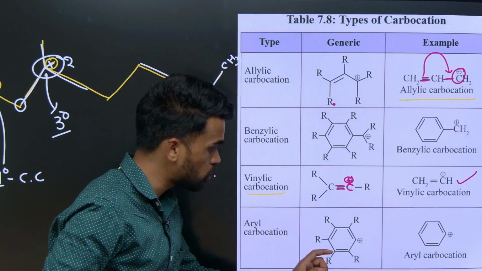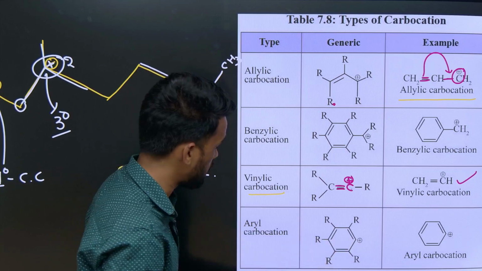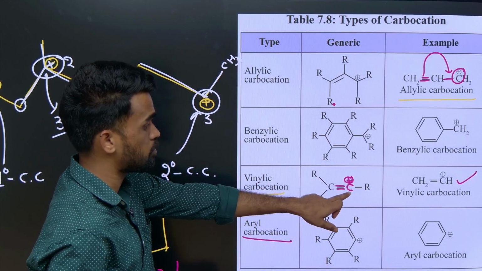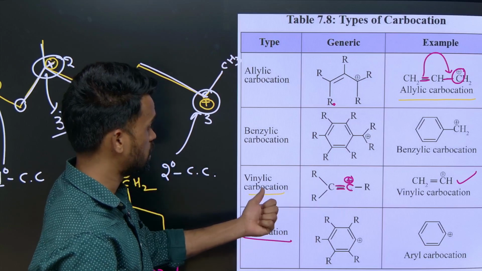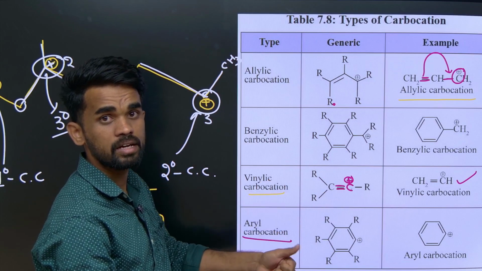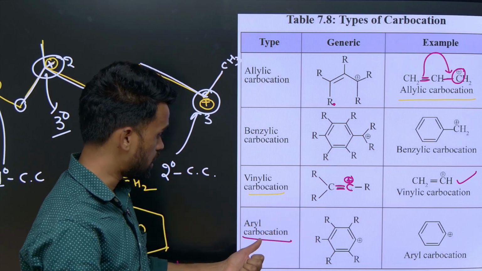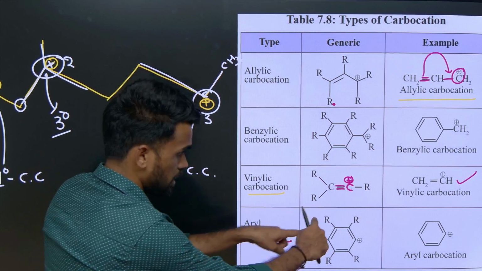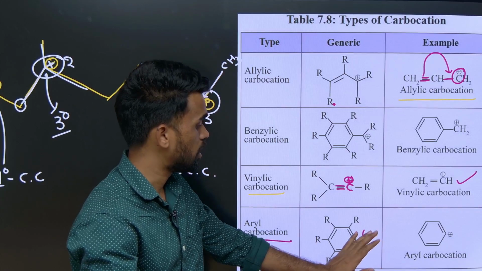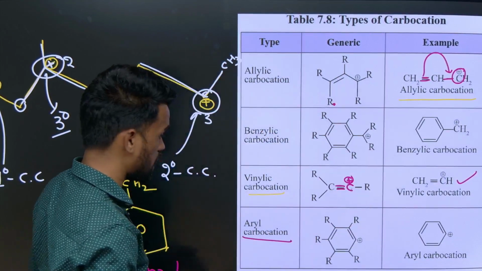Similarly, if the benzene ring itself, the phenyl ring, directly has a positive charge, we should call it an arylic carbocation. If an alkene carbon is directly having a positive charge, it means vinylic carbocation. If it is a negative charge, vinylic carbanion. If it is a radical, vinylic free radical. For the ring, if there is no charge, we call it a benzene ring. If some group is removed here, the resulting species you should call a phenyl group.